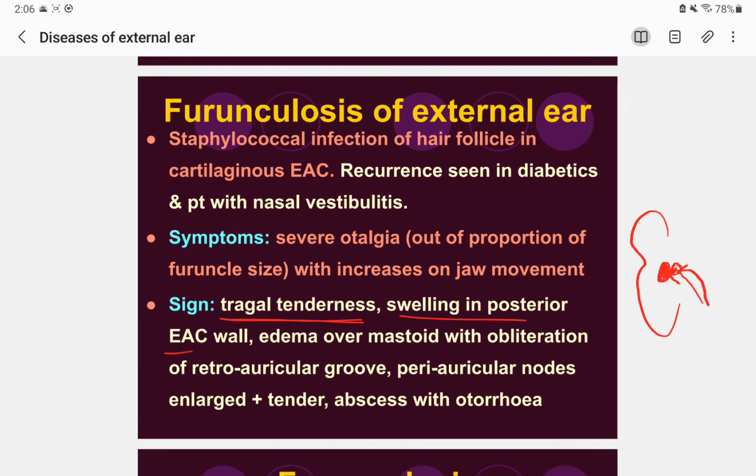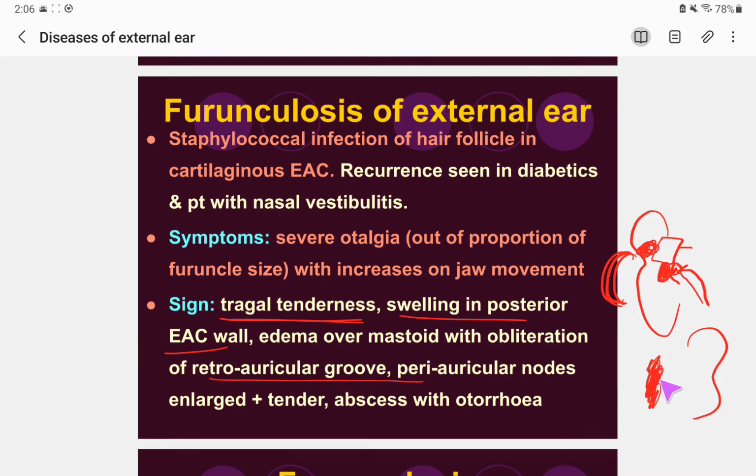And there is swelling in the posterior external auditory canal wall. This is the anterior wall, this is the posterior wall. There will also be swelling and edema over the mastoid prominence, with obliteration of the retroauricular groove. The retroauricular groove is behind the ear. There is an edematous mastoid, and then there is obliteration, meaning the groove that should be identifiable is not seen, it has been obliterated.